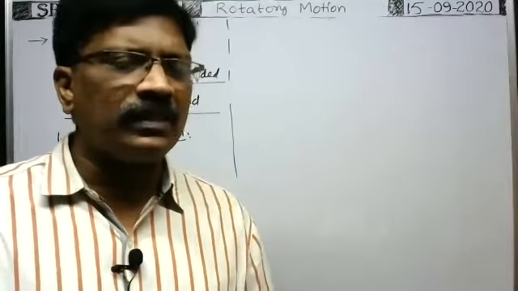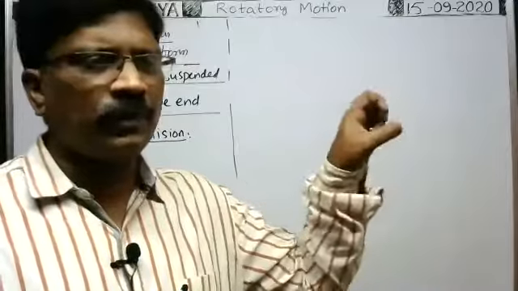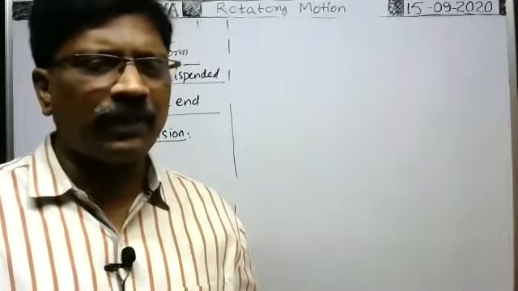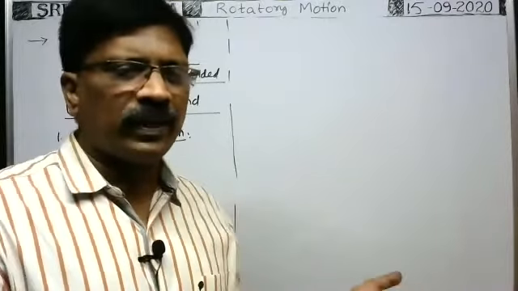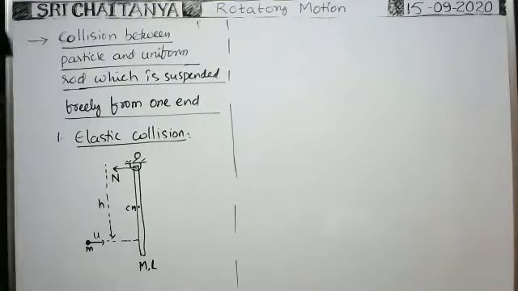The mass of the hinge cannot be given. The mass of the hinge means the mass of the wall, since the hinge is fixed to the wall, and we would have to give the mass of the wall. That will not be given, so the hinge information is not given. That's why we cannot apply the law of conservation of linear momentum directly to the particle and rod system.